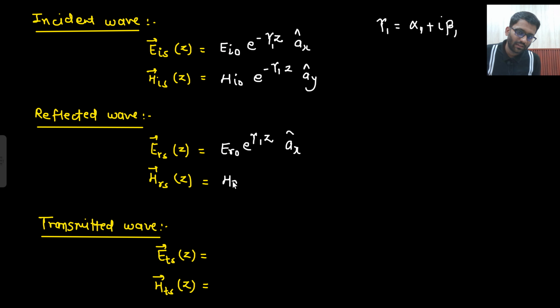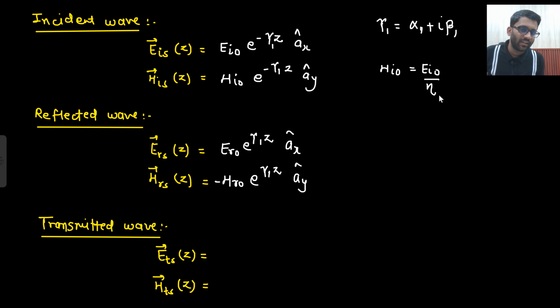And what about this guy? This has also wave traveling which is in minus z direction, but this guy has changed its direction. Magnetic field has changed its direction. Tell me one thing, what will be the HIO value? HIO value will be EIO divided by eta. Eta what I will write? Eta 1. Because we are talking about this medium only. All these guys are in medium 1. So we are talking about medium 1 only. And what will be your HRO? HRO will be ERO divided by eta 1. Is that clear to you?